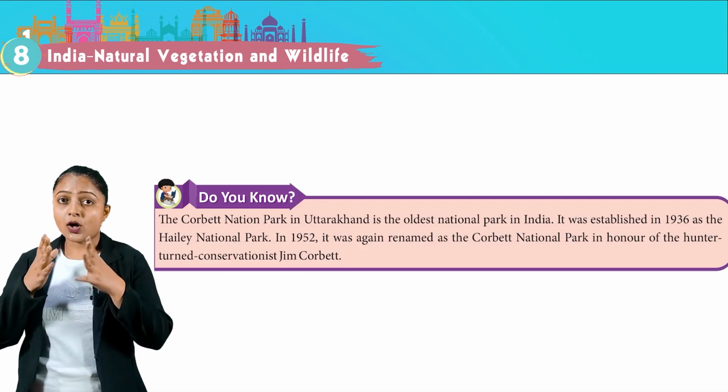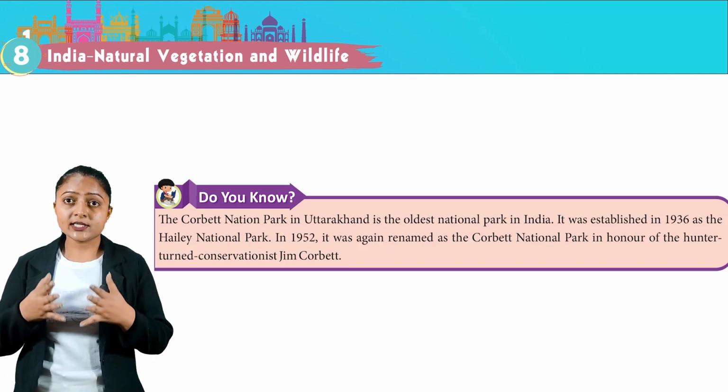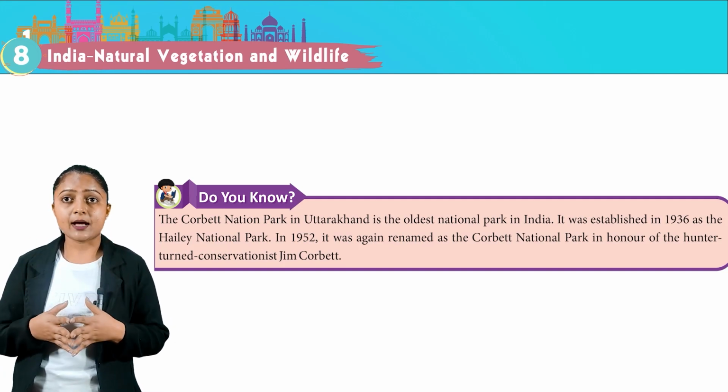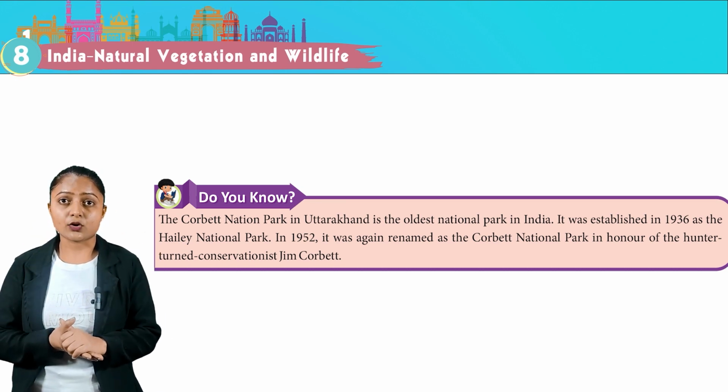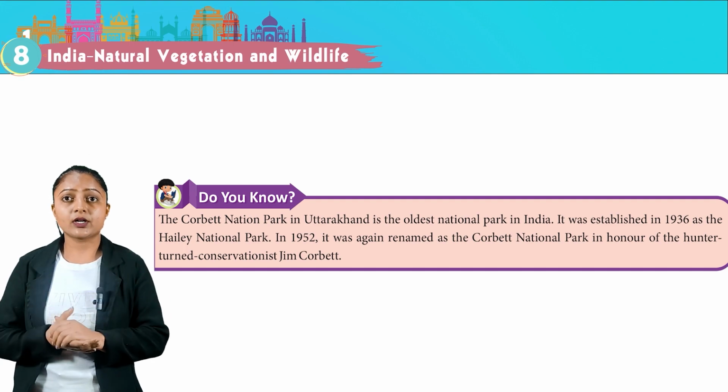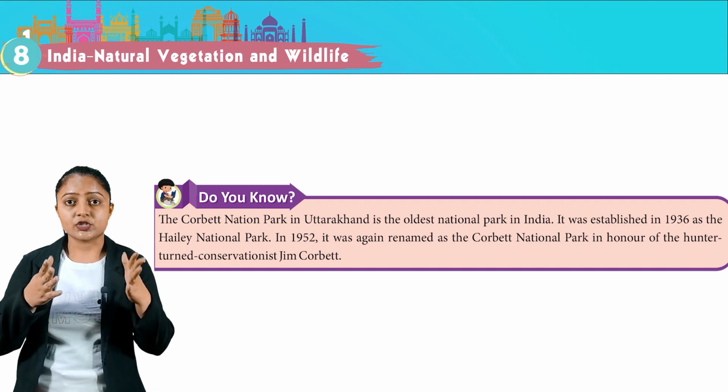Do you know? The Corbett National Park in Uttarakhand is the oldest national park in India. It was established in 1936 as the Haley National Park. In 1952, it was renamed the Corbett National Park in honor of the hunter-turned-conservationist Jim Corbett.